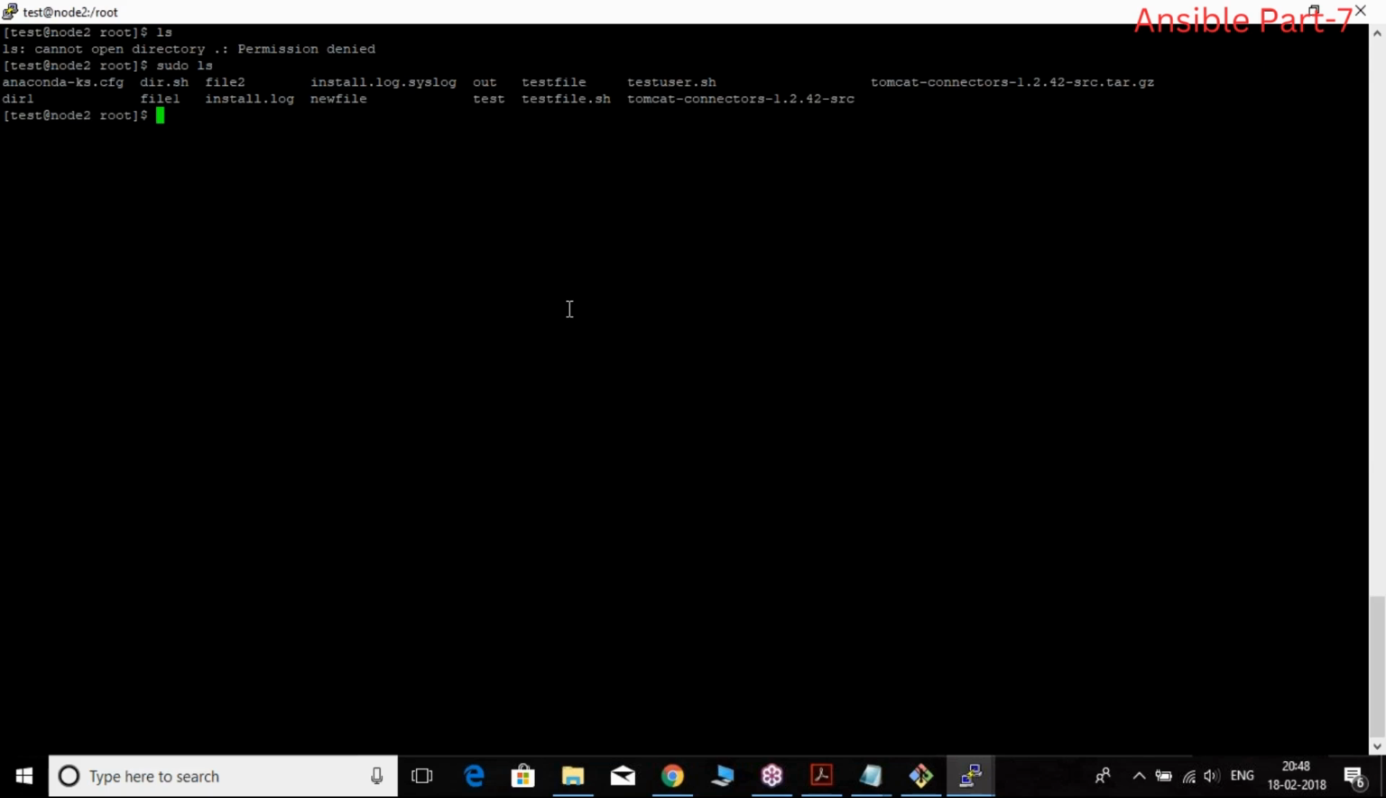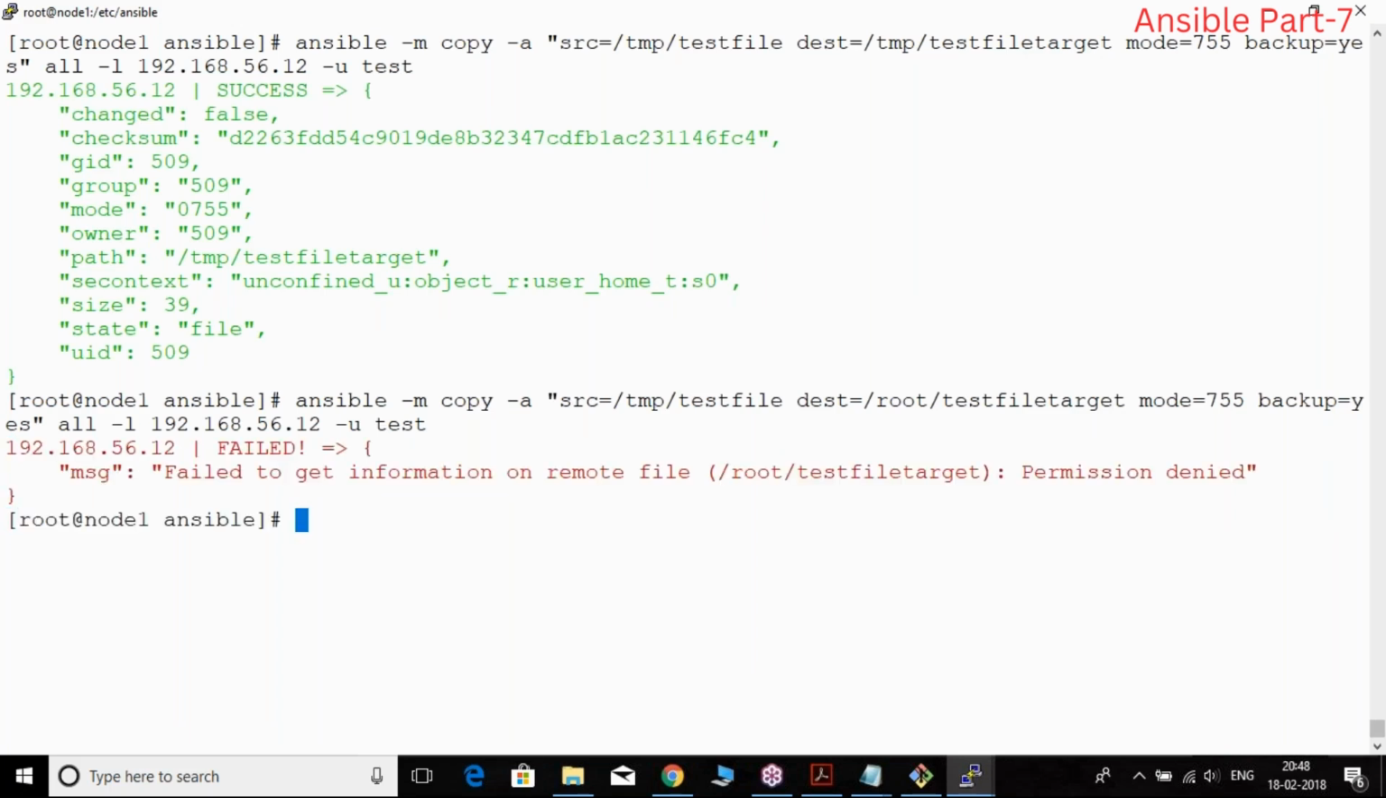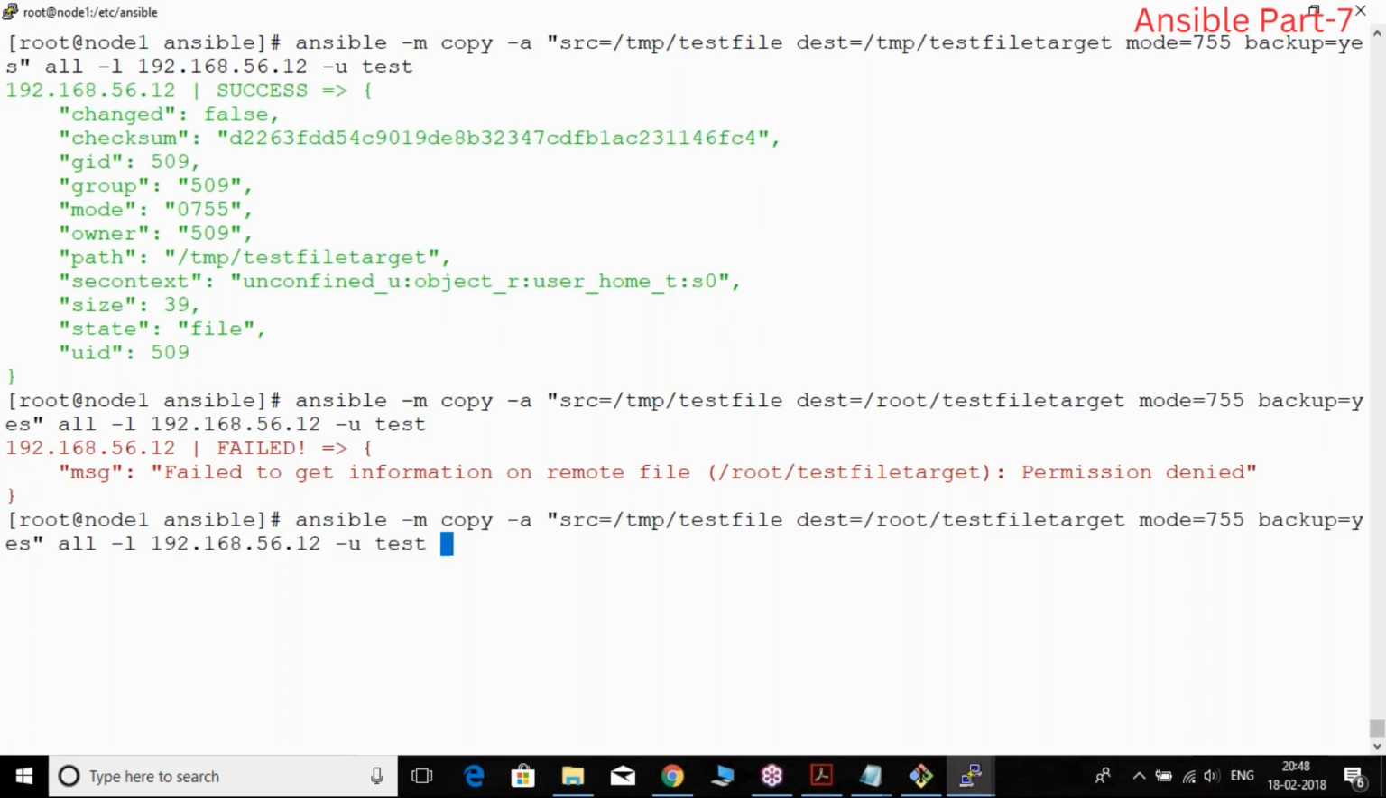So now we'll go here. Now the test user has the permission, so I'll try to create it now. We'll execute it now. Will it execute or not? No, it will not execute. Why? Because we didn't give sudo. So how do we give sudo here? Hyphen s. Hyphen s is nothing but giving sudo.